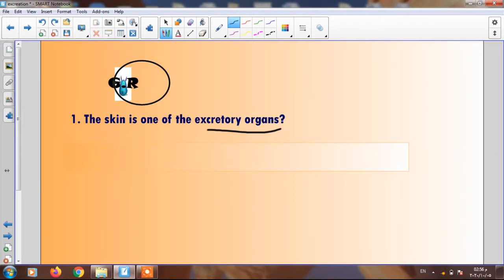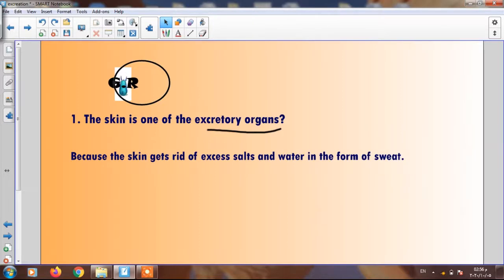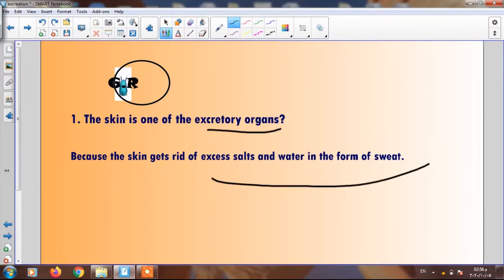The skin is one of the excretory organs, because we can get rid of excess salt and excess water through the skin in the form of what? In the form of sweat. Again, we can get rid of excess salt and the excess water in the form of sweat through the skin.